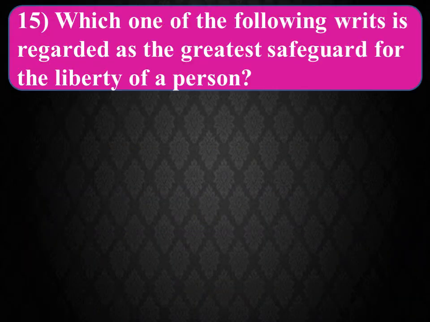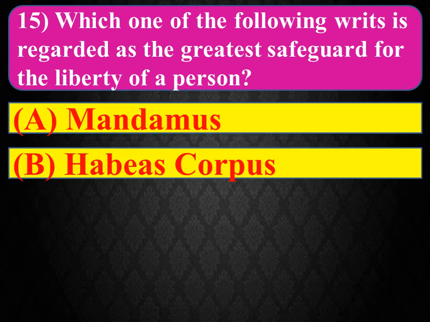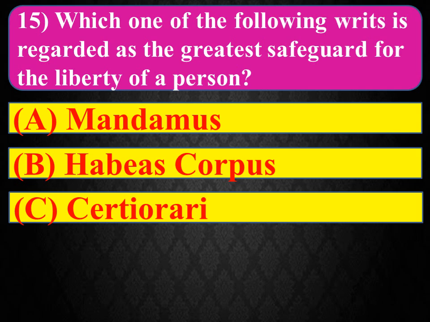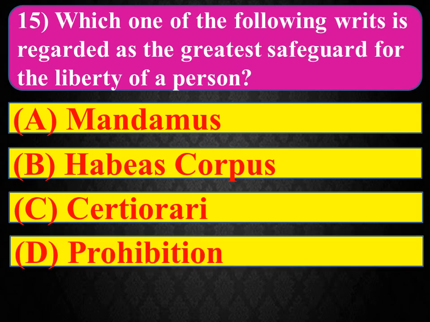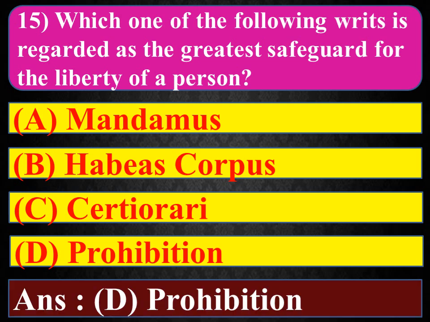15th question is, which one of the following writ is regarded as the greatest safeguard for the liberty of a person? Option A, mandamus, option B, habeas corpus, option C, certiorari, and option D, prohibition. And the right answer is option D, prohibition.